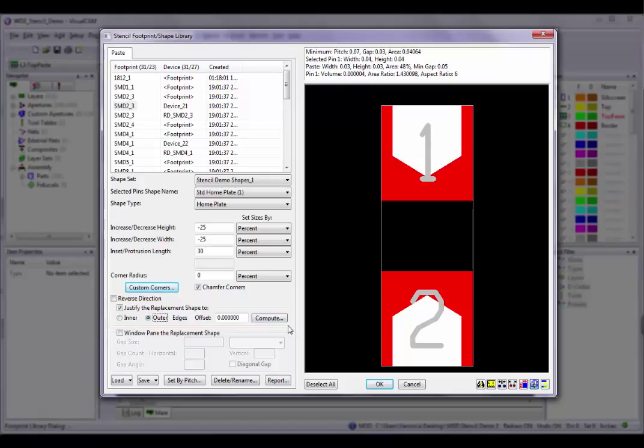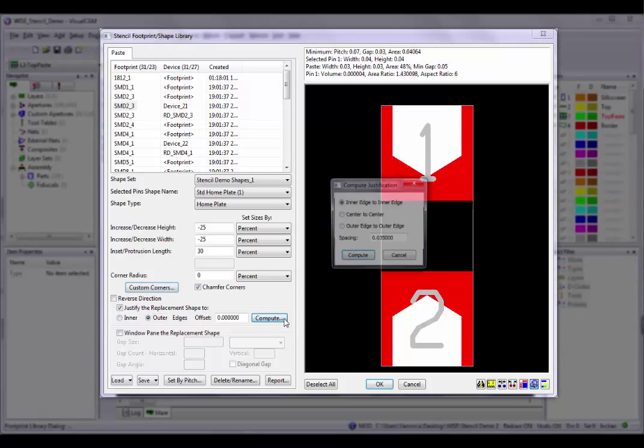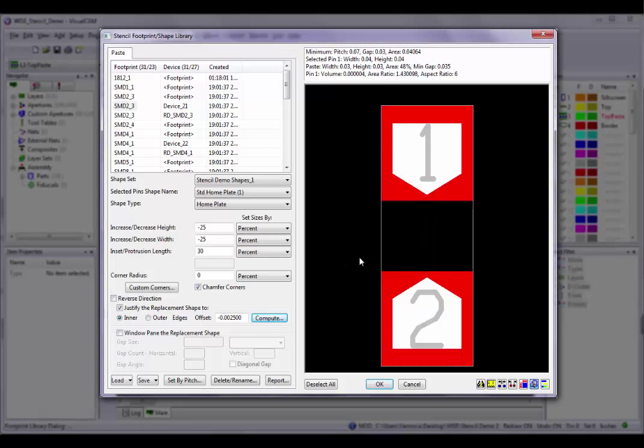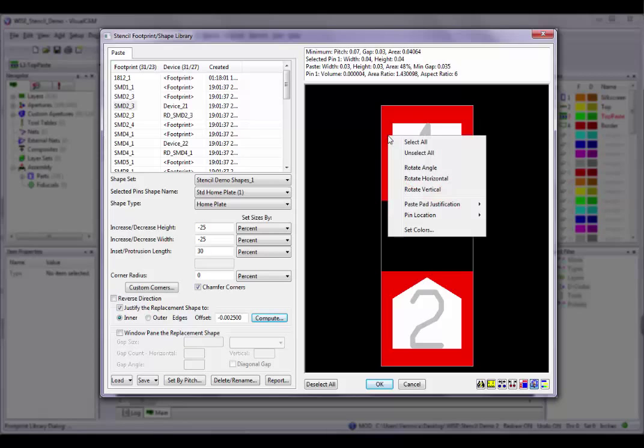The Compute button is used to compute the exact values of the justification to get the desired effect, while maintaining the abstractness of the paste shape definition. This button is only active when the selected footprint device is a 2-pin part. Left-clicking on the Compute button opens another dialog box where the user selects how the justification is to be computed and the justification amount. The system then computes the appropriate settings to achieve the specified spacing between the paste pads and enters this value in the offset.